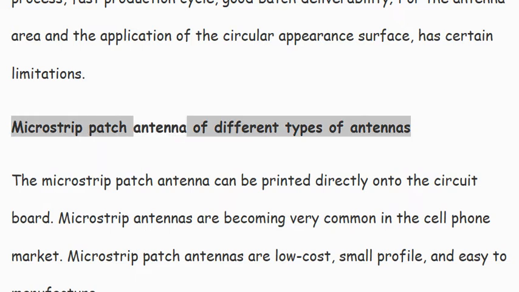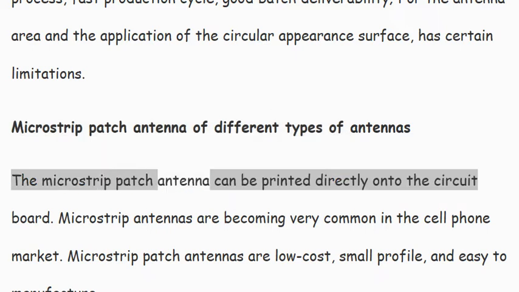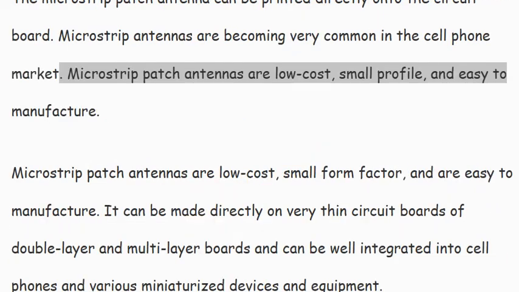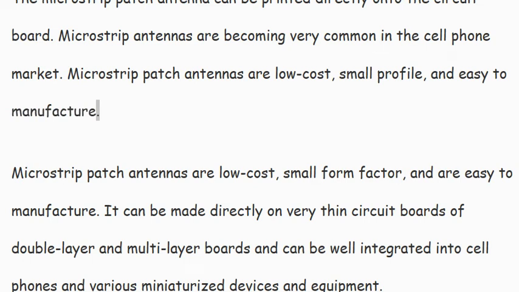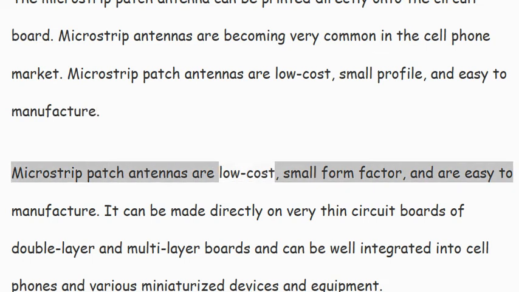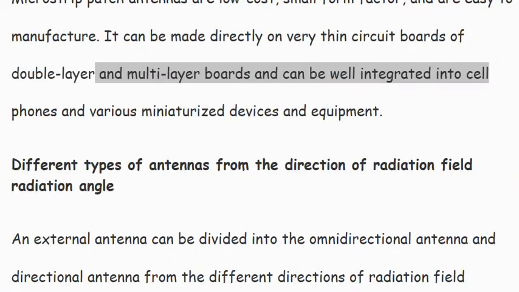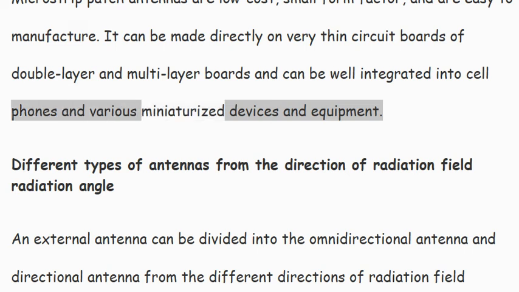Microstrip patch antenna, of the different types of antennas. The microstrip patch antenna can be printed directly onto the circuit board. Microstrip antennas are becoming very common in the cell phone market. Microstrip patch antennas are low cost, small form factor, and easy to manufacture. It can be made directly on very thin circuit boards of double-layer and multi-layer boards and can be well integrated into cell phones and various miniaturized devices and equipment.